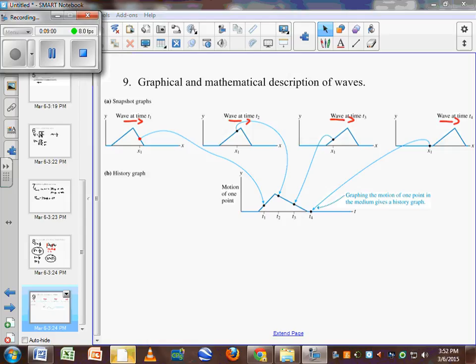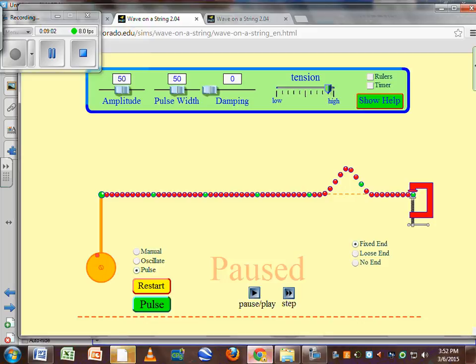So if you look at our previous example and we restart it, we send a pulse, this particular bead doesn't travel left to right. It actually travels up and down, in simple harmonic motion. So this bead moves up and then down. If you go step by step, you can see that bead now is down here, that same bead. So that one bead doesn't go from left to right, it moves up and down.